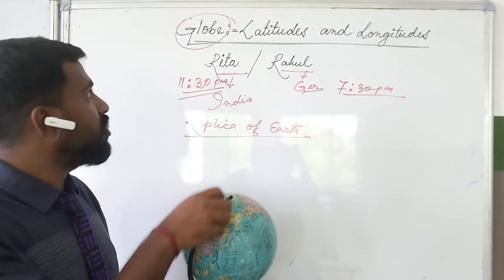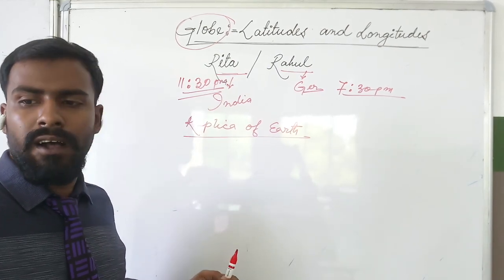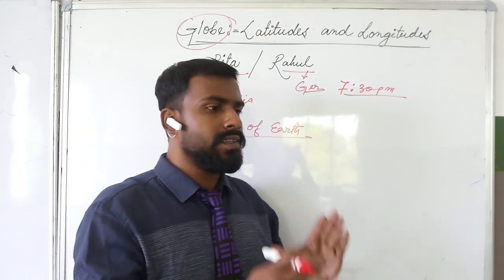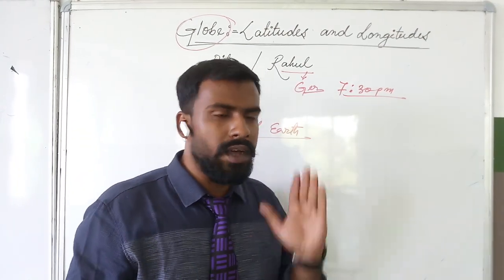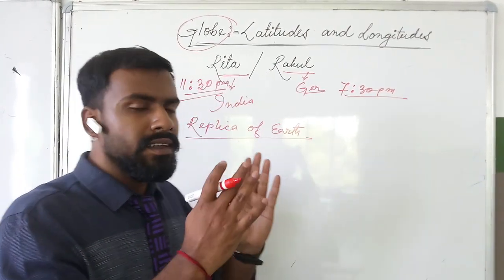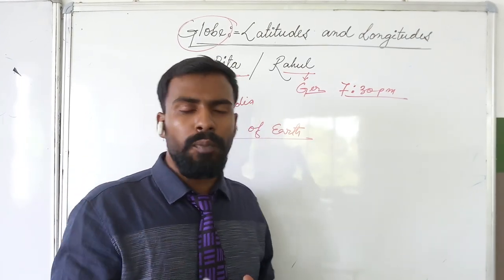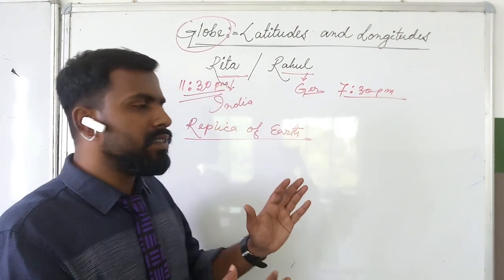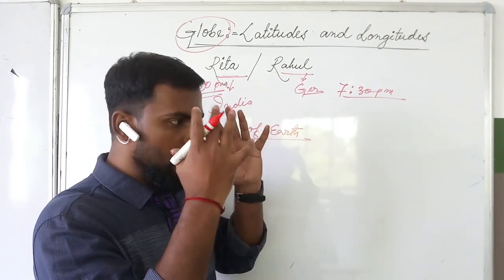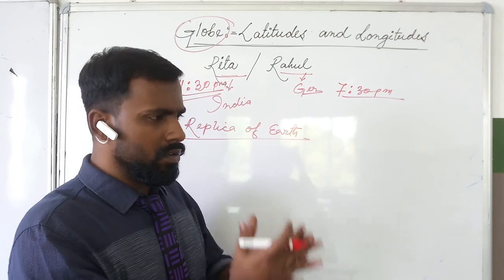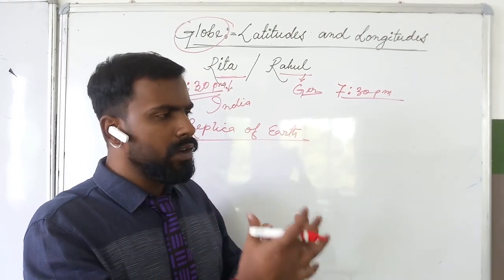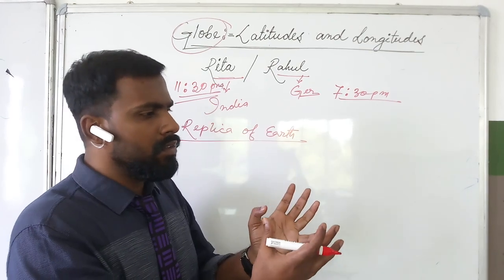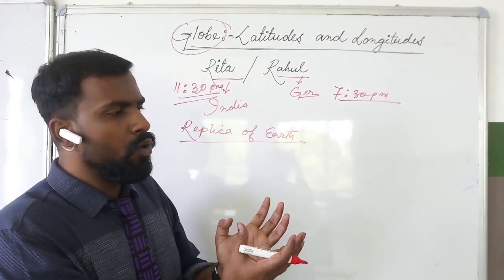So the definition of the globe is replica of Earth. Now the question is, is the globe giving us total information about the Earth? The answer is no. The globe is not giving us detailed information about everything, because from the outer look, it is only looking like the Earth when it is looked at from the space.